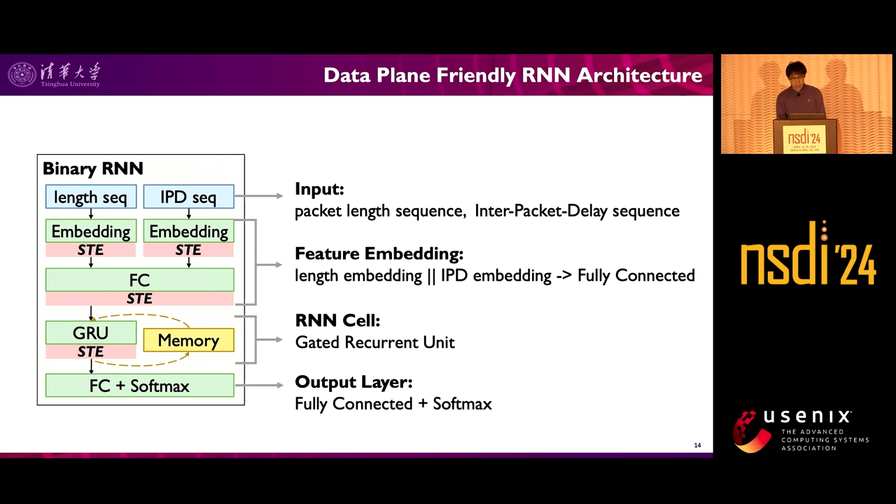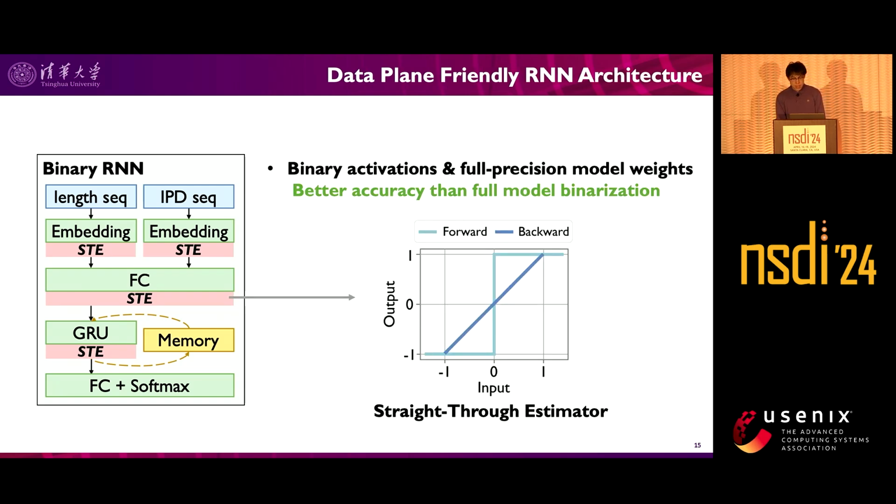We propose a data plane-friendly RNN architecture to realize on-switch RNN inference. It takes the length and inter-packet delay of each flow packet as input and contains three building blocks: feature embedding, RNN cell, and output layer. To realize the complex computations on the switch, we add a straight-through estimator after each layer to binarize our activations to 1 or -1. Our model weights remain in full precision, which achieves lower accuracy loss than full model binarization.